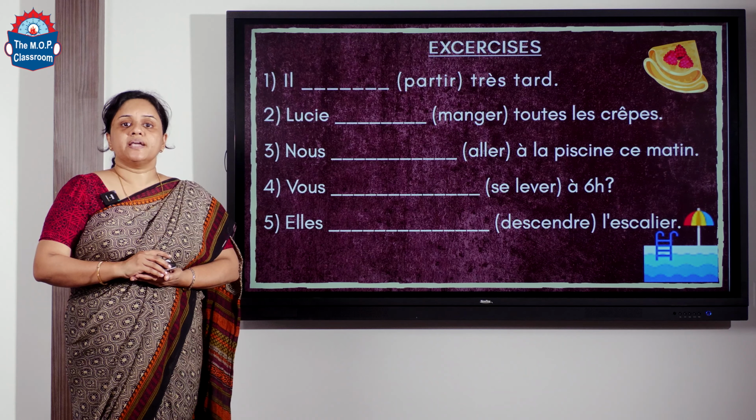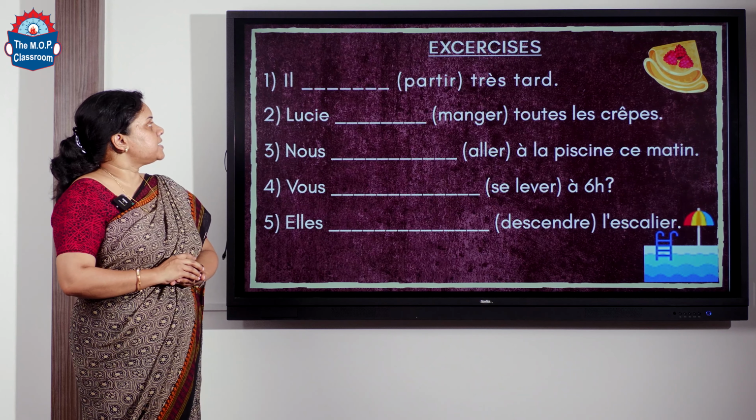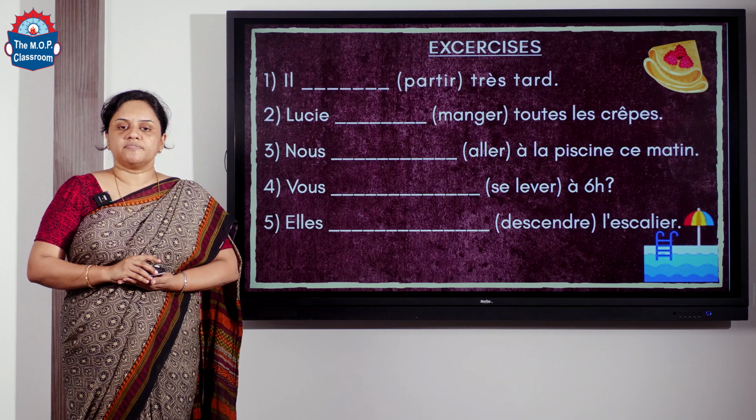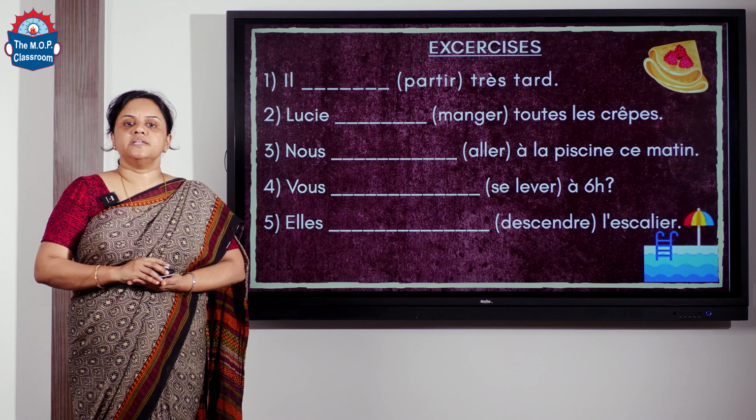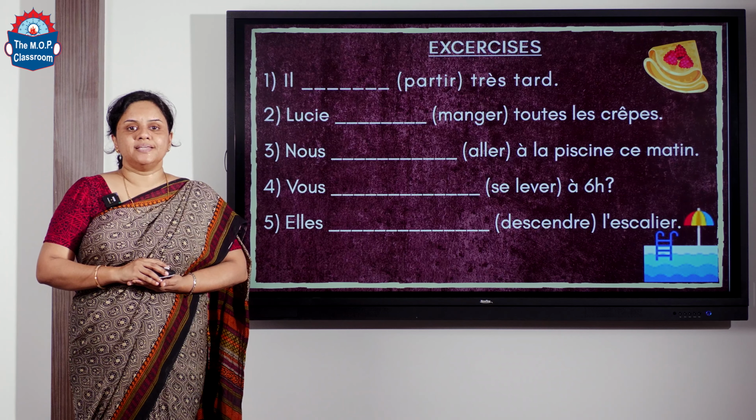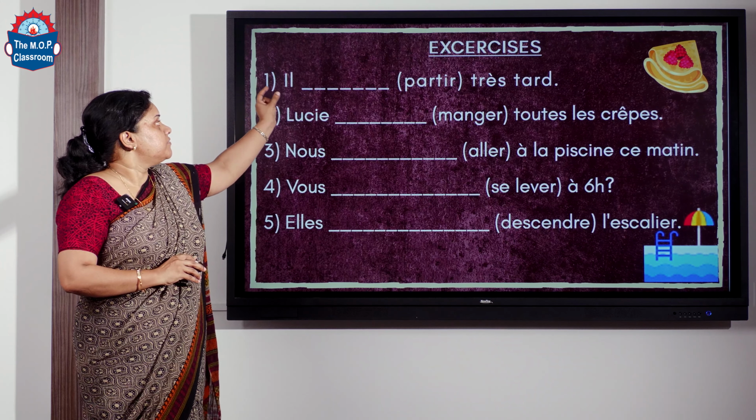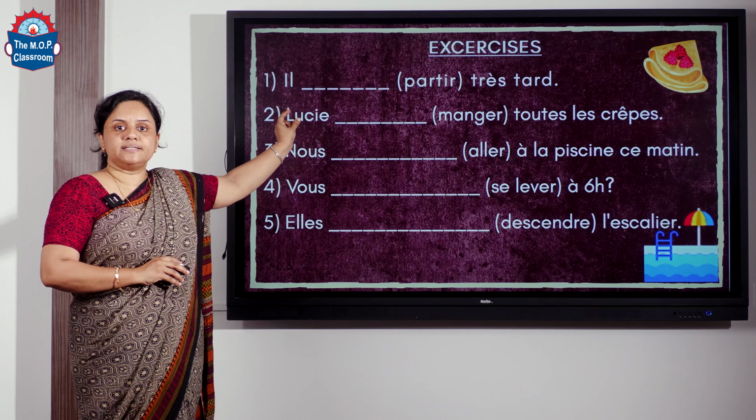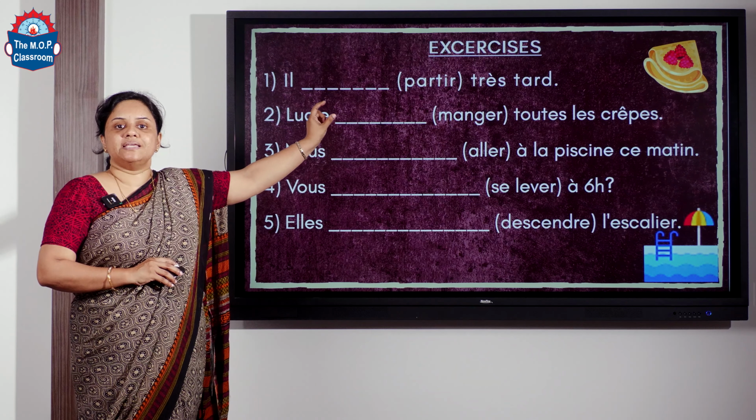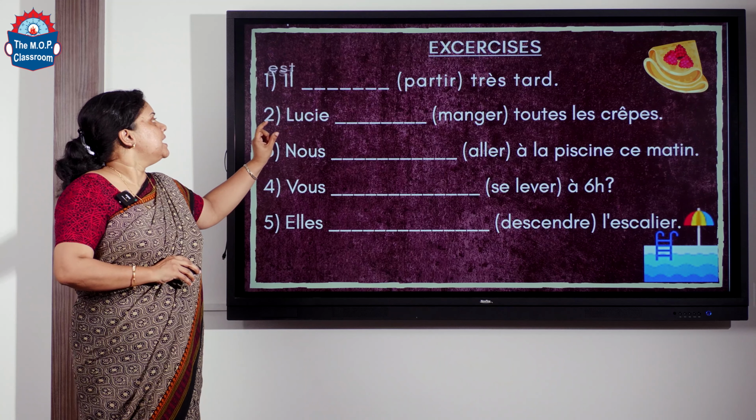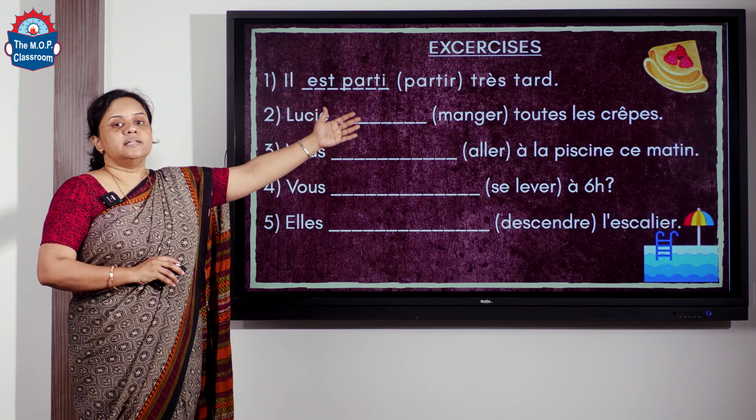So now we'll see some exercises on these rules. So first we'll see il dash partir très tard. First we have to see whether it is a verb conjugated with être or avoir. As we learnt today, the verb partir is a verb conjugated with être. So with il, the conjugation of être in the present tense will be est. Il est, and the participe passé is parti. So the answer will be il est parti très tard. That is, he left very late.